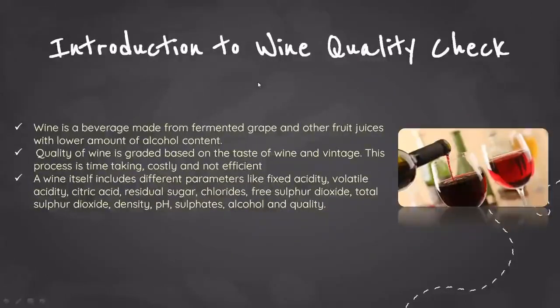Then it comes to the introduction to the wine quality check. Here is a little introduction about what my topic is all about. So it is about the wine quality check. What is wine? Wine is a beverage made from fermented grape and other fruit juices with a lower amount of alcohol content. The quality of wine is generally checked by machines, and in some factories it is generally checked by humans. The wine itself contains so many parameters like fixed acidity, volatile acidity, citric acid, residual sugar, pH, sulfates, alcohol, and quality.